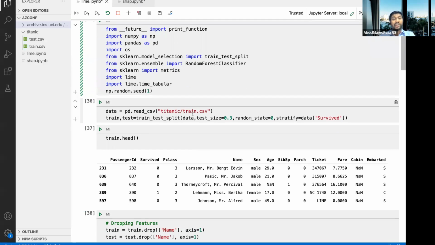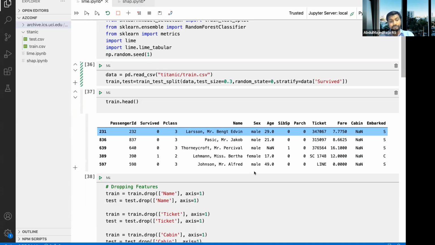So this is a very popular data set. Almost everyone who has ever done any problem on Kaggle or come across any data science problem would probably know this Titanic data set. The Titanic data set has one column that says survived, which is to say whether a particular person has survived or not, based on a lot of other columns like name, what class they traveled in, their gender, their age, their ticket fare. Based on all this information, there is a column that says survived or not survived, and we are trying to build a model that will learn this attribute and then predict whether somebody will survive or not survive.